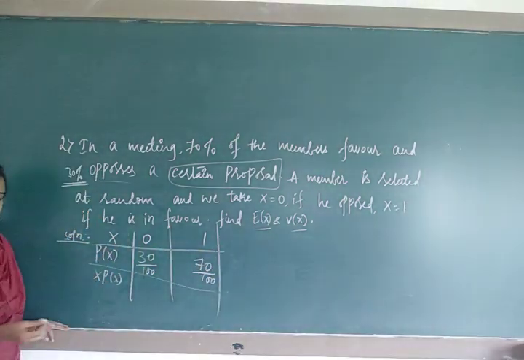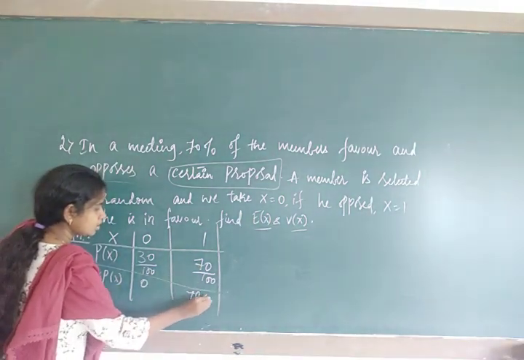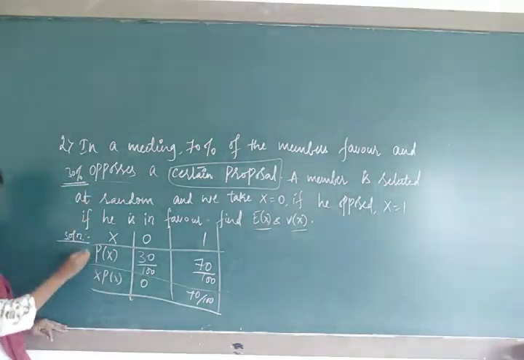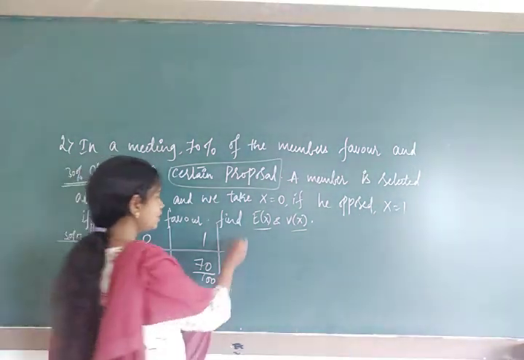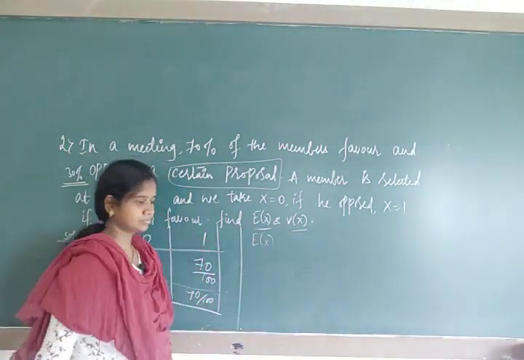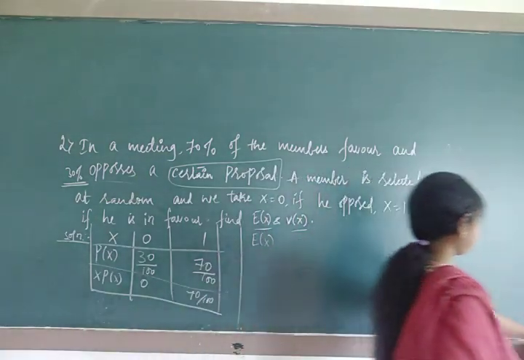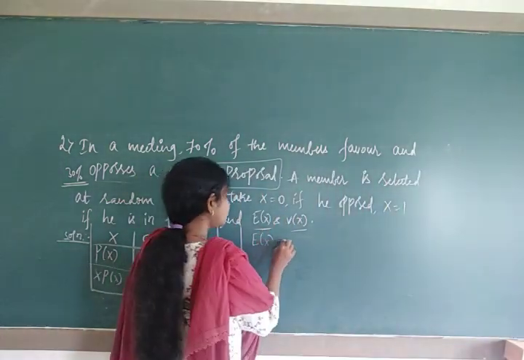Next, xpx. Zero into something, it's 0. 70 into 1, it's 70 upon 100. So up to here we can find the mean. Write here mean. Mean is denoted by E of x. What is E of x?